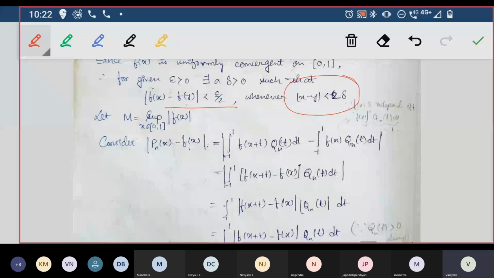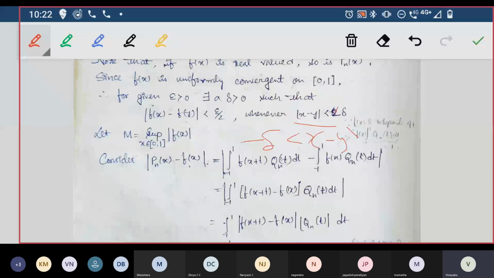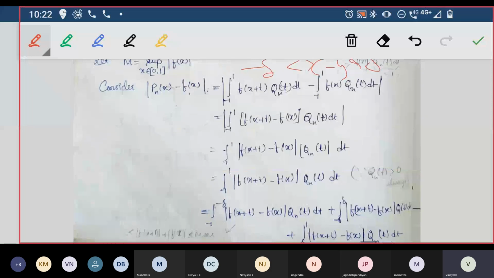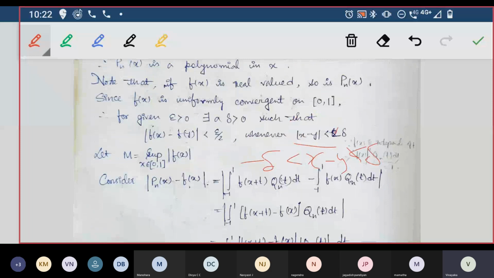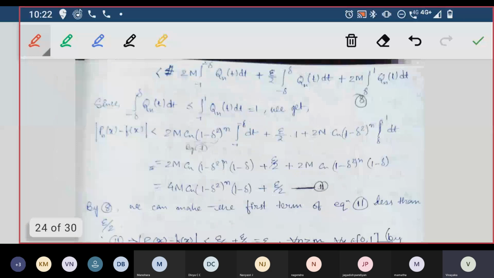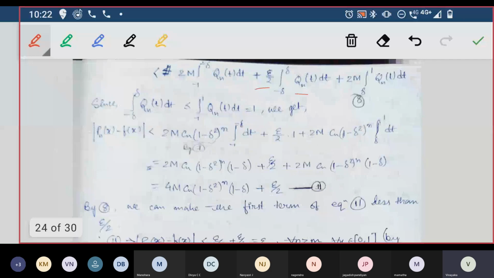You can just check modulus of x minus y is less than delta, not 2 delta. Less than delta means x minus y is in between plus delta and minus delta. So the difference between any 2 points here is taken in between this, so f of x minus f of y will be less than epsilon by 2. So I can write this one is less than epsilon by 2 times the integral from minus delta to plus delta of Qn of t dt.